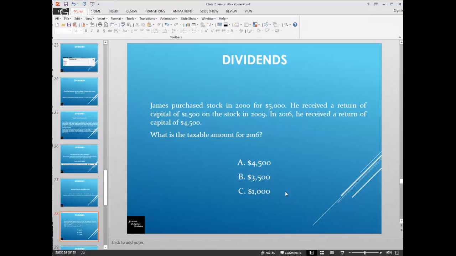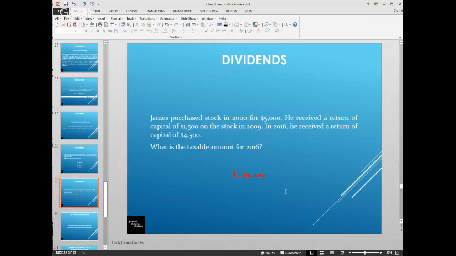So the question is, what is the amount that would be taxable? $1,500 of the cost basis of the $5,000 was received in 2009, which would reduce the overall cost basis to $3,500 after 2009. So when he received $4,500 in 2016, there is going to be $1,000 left that is taxable, that it is not just simply return of capital.